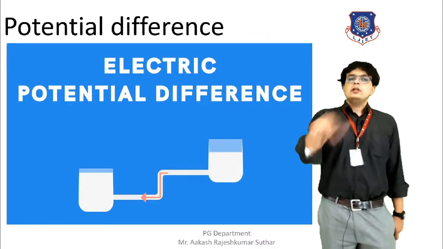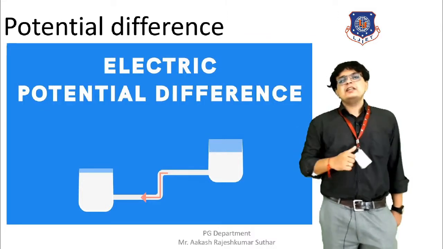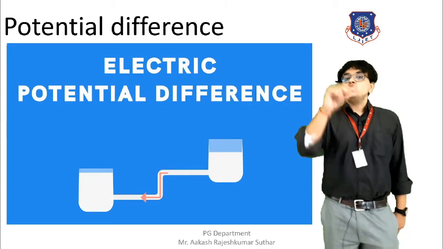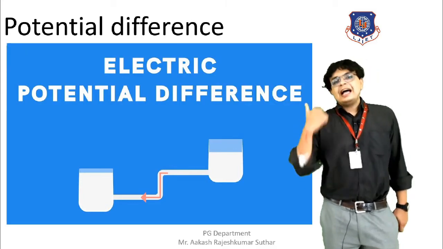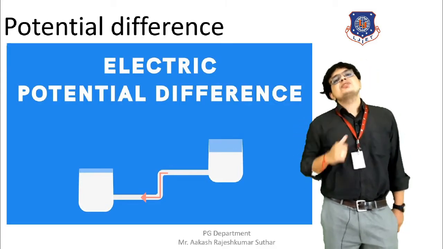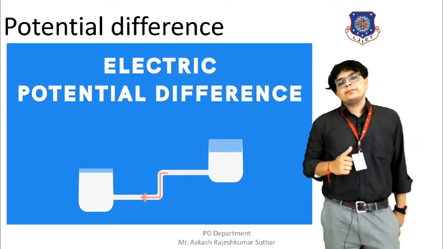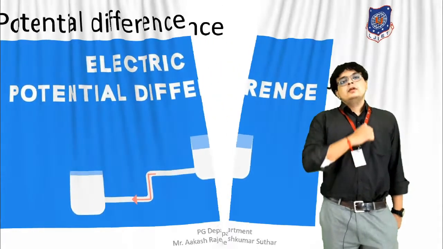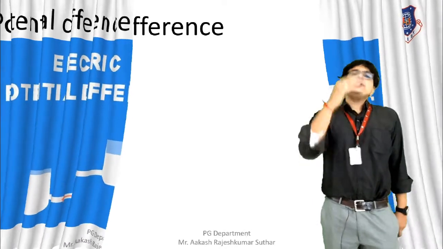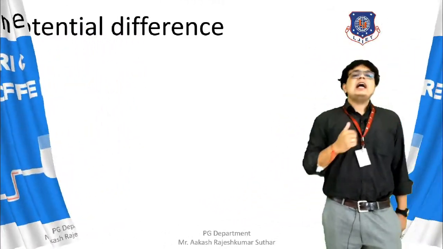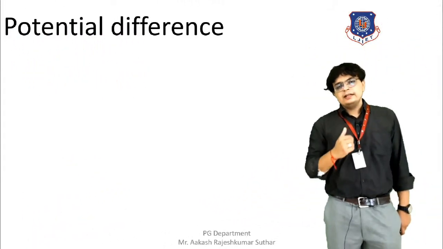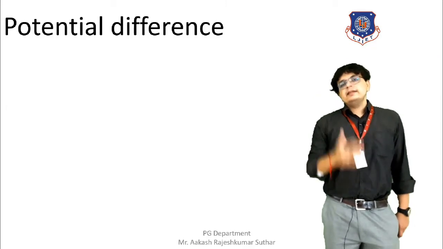From that process hydrogens are liberated, they will combine with the ions, and ultimately the corrosion will take place. The more the potential difference, the more ions will be formed, and ultimately the greater will be the corrosion.